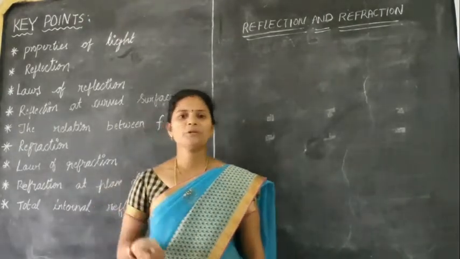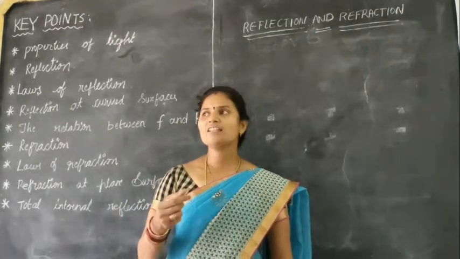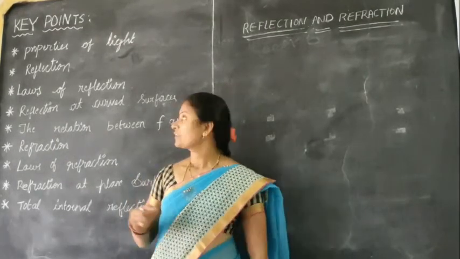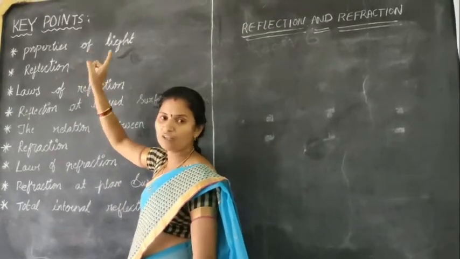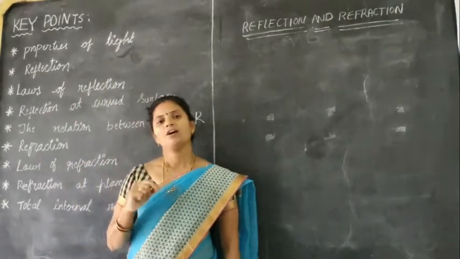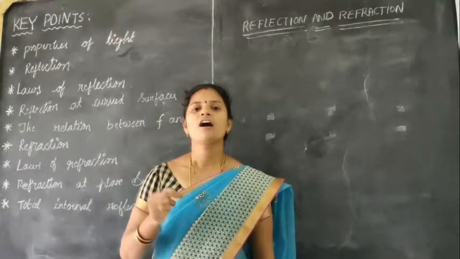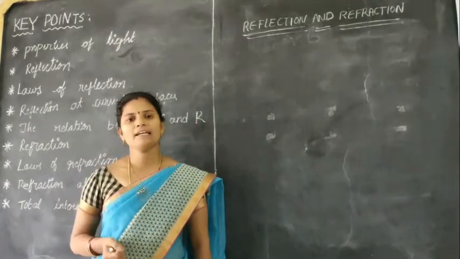This is one of the properties of light. What is that property? Reflection. Due to reflection, we are able to see the objects in a dark room. Then what is meant by reflection?